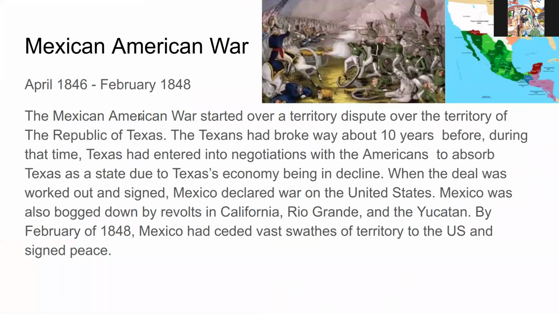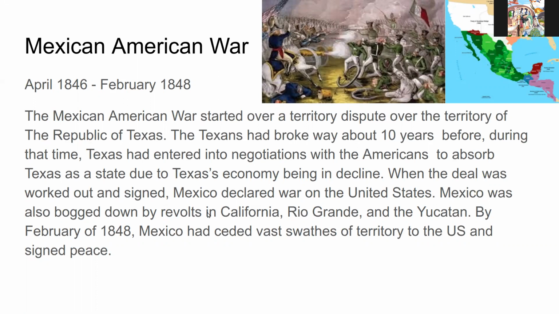The Mexican-American War, April 1846 to February 1848. The Mexican-American War was started over a territory dispute over the territory of the Republic of Texas. The Texans had broken away about 10 years before or during that time. Texas had entered into negotiations with the Americans to absorb Texas as a state due to Texas's economy being in decline. When the deal was worked out and signed, Mexico declared war on the United States, which it had threatened.